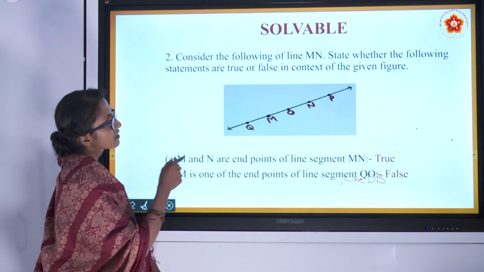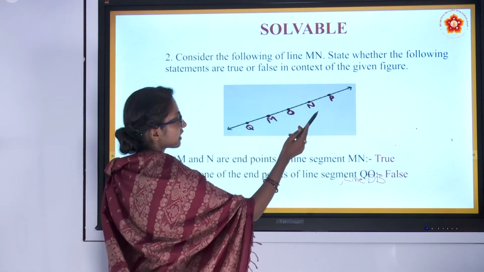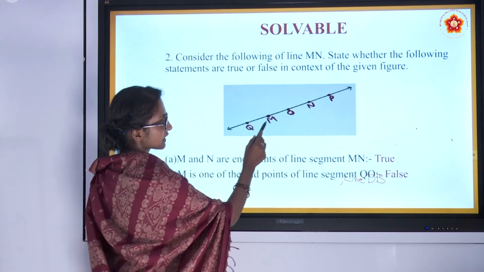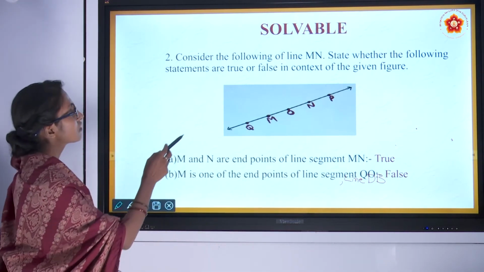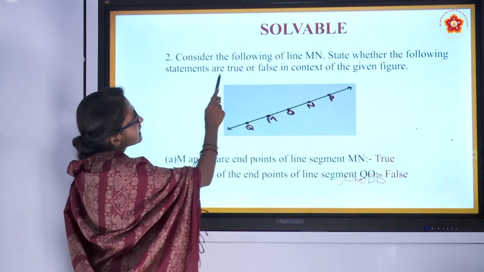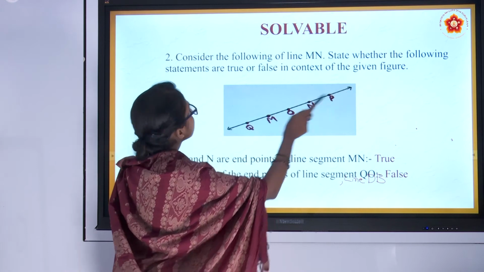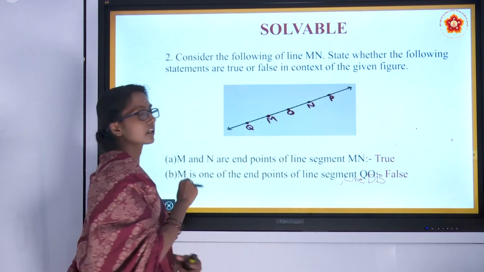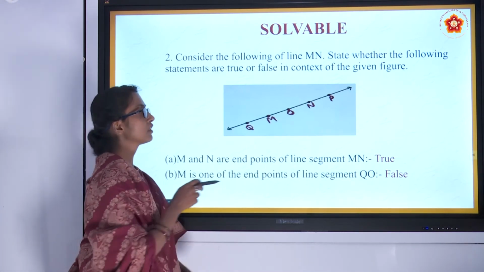The second question: first look at this figure. There is a line on which points are marked. They have been named Q, M, O, N and P. After seeing this figure, read the question. Consider the following statements about line MN. State whether the following statements are true or false in the context of the given figure. So here some statements are given.